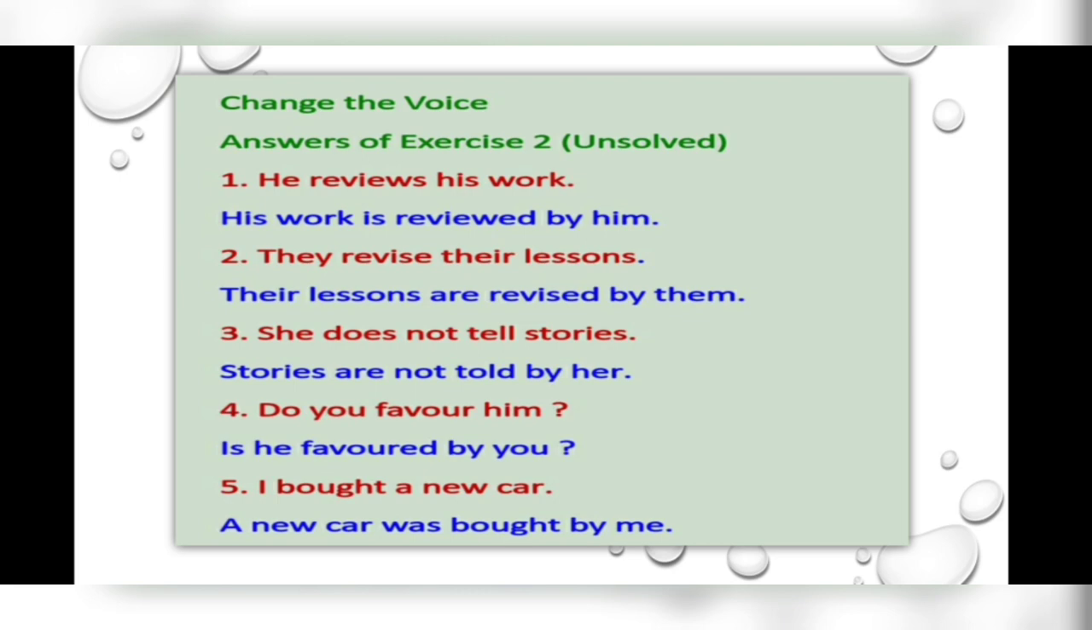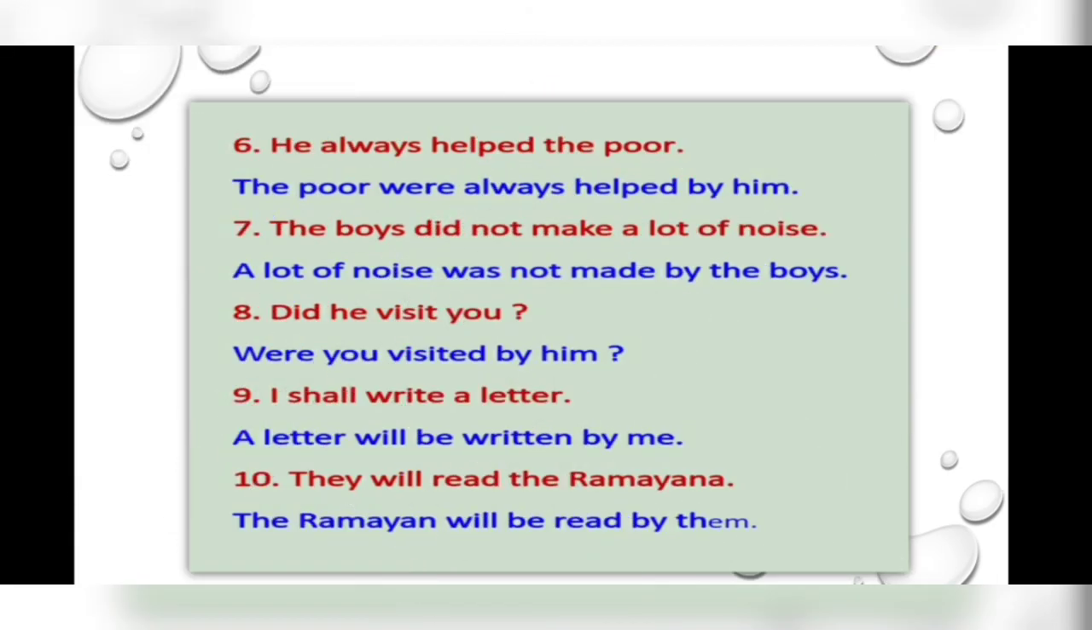Number 5. I bought a new car. You can identify it is past indefinite. So we'll use was or were instead of is, am, are. I bought a new car. A new car was bought by me. Number 6. He always helped the poor. Past indefinite. The poor were always helped by him.